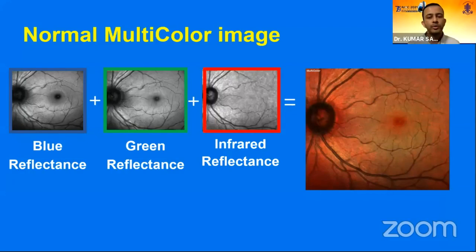So how does a multicolor image look? As I said earlier, we use three laser channels: blue, green, and infrared. So we get three images. The individual images are called reflectance images. The image obtained by blue laser is called blue reflectance, and likewise green and infrared reflectance. For the sake of understanding, I have marked those images with a square of that particular color. If we combine these laser channel images, we get a multicolor image. So there are four things: the three reflectance images, and one combination of all of these, the composite or multicolor image.